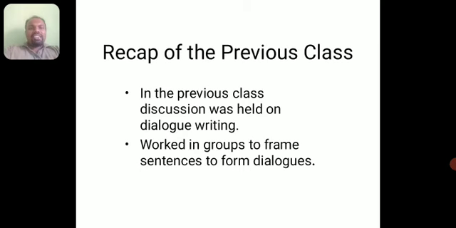Before getting into this session, let us have a small recapitulation of the previous class, what we have already discussed. In our previous class, discussion was held on dialogue writing. This concept is very important for the purpose of your examination. You will be having 4 marks for dialogue writing. In dialogue writing, the usage of punctuation is very important. So that is what we will be discussing about punctuation marks in our further slides.